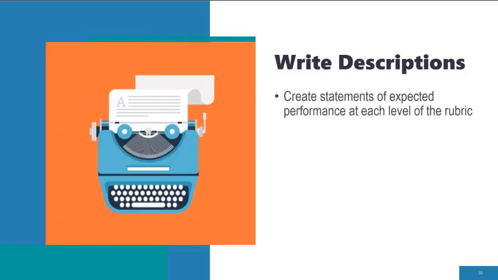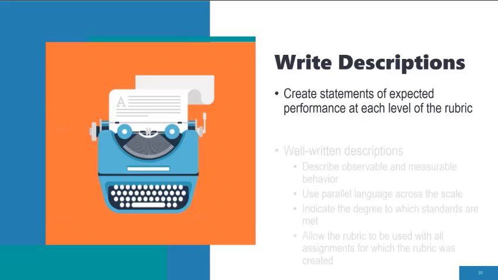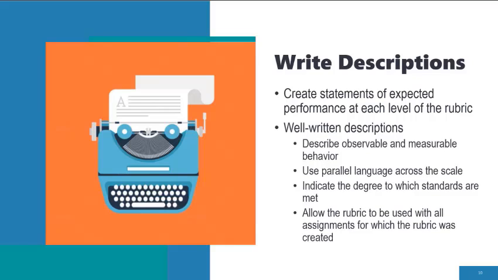As our last step, you'll write descriptions for each level of the rating scale you came up with. You may do this for each particular criterion of the rubric or provide information in a more holistic fashion. These descriptions help students understand your expectations. Well-written descriptions describe observable and measurable behavior, use parallel language across the scale, indicate the degree to which the standards are met, and allow the rubric to be used with all assignments for which the rubric was created.